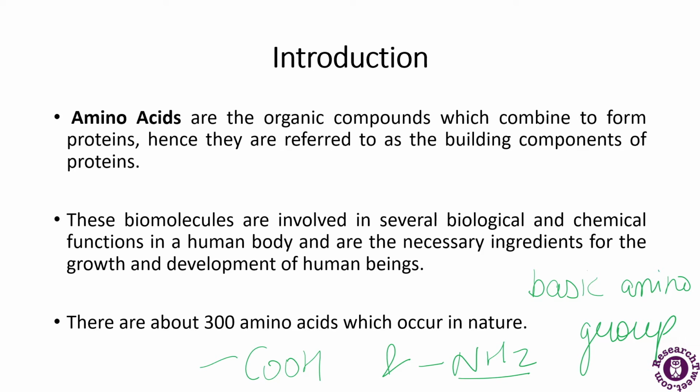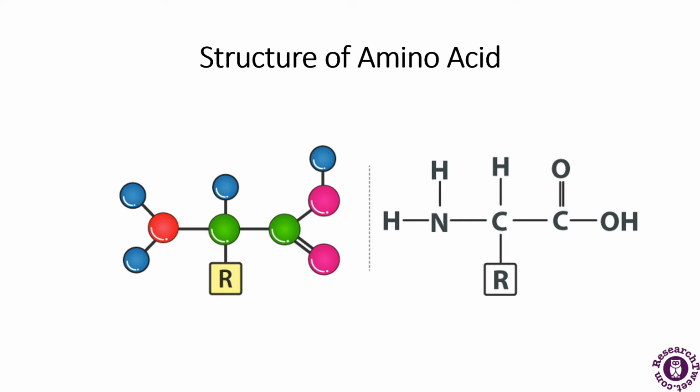So if I want to name the 20 amino acids, then they are alanine, aspartic acid, aspartate, arginine, cysteine, glycine, glutamine, histidine, isoleucine. So some of these names I have mentioned. So there are others as well. Now, this is the basic structure of the amino acid.